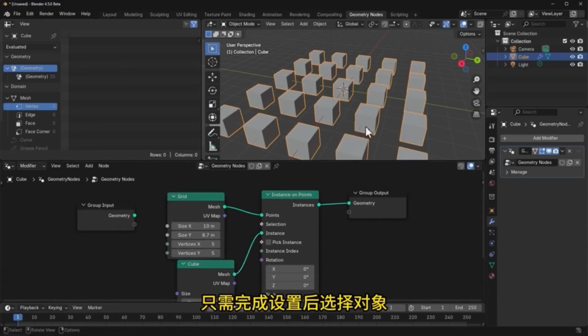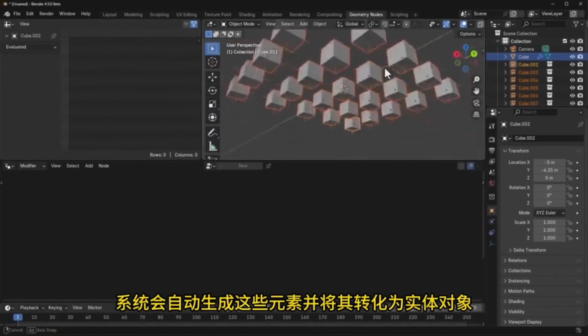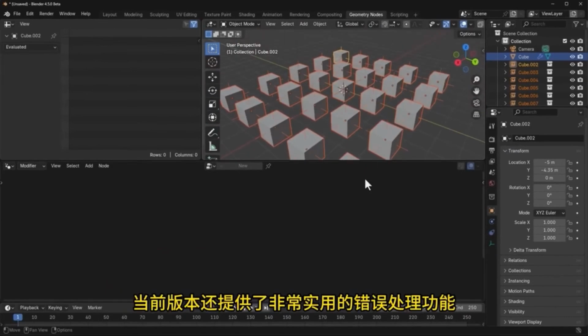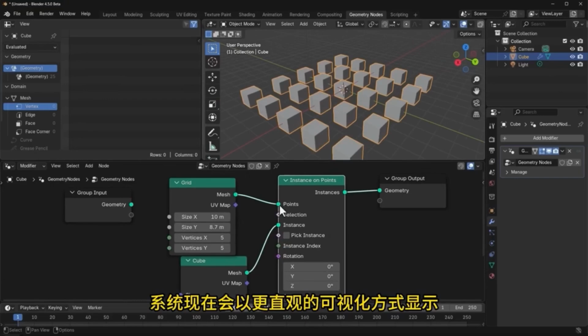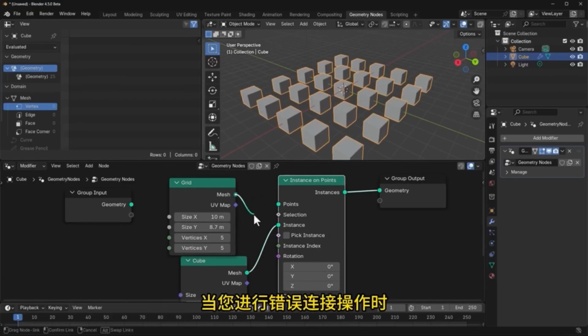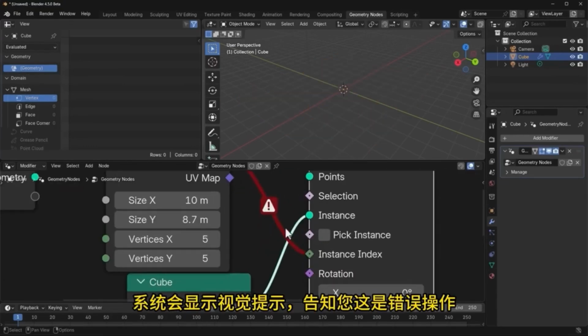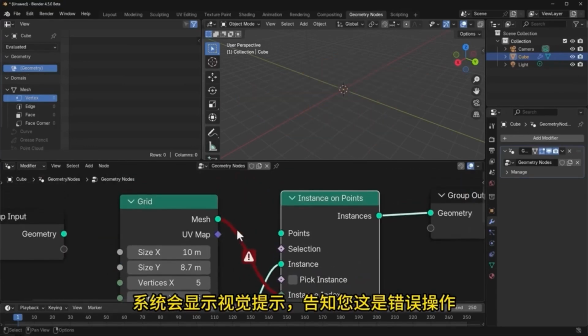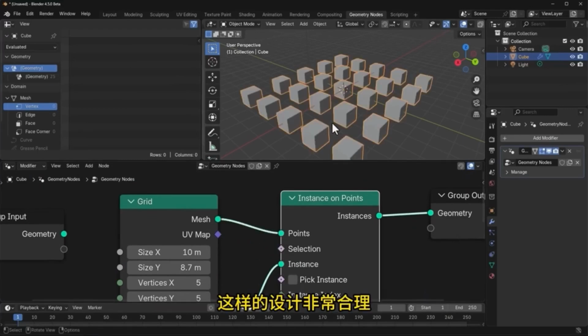Once you complete the setup, select the object, find the application option, and choose the visual geometry conversion. The system will automatically generate these elements and convert them into solid objects. The current version also offers a very practical error handling feature. The system now displays it in a more intuitive visual manner. When performing incorrect connection operations using a grid as an example, if we connect it to the instance index, the system will display a visual prompt indicating that this is an incorrect operation. When we perform such connection operations, we can also see that this design is very reasonable, and this feature is also applicable to area operations.